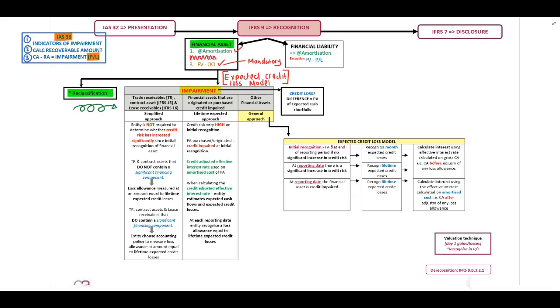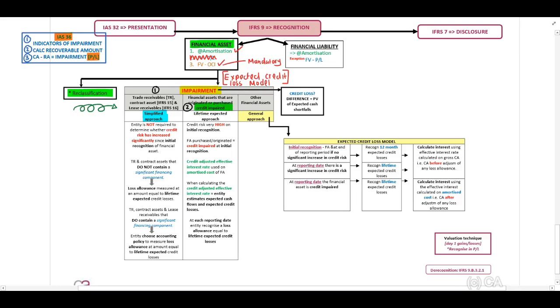Now, we will divide our assets into three categories. Our first category will be our trade receivables, contract assets, and lease receivables, and we will follow our simplified approach. Our second category will be financial assets that are originated or purchased, being credit impaired.